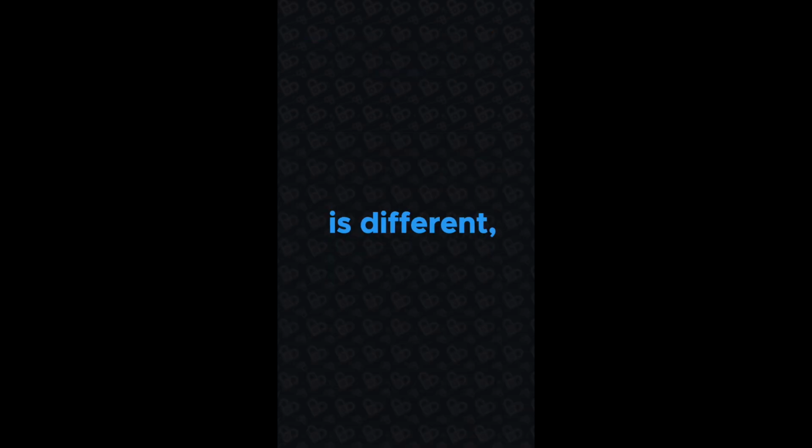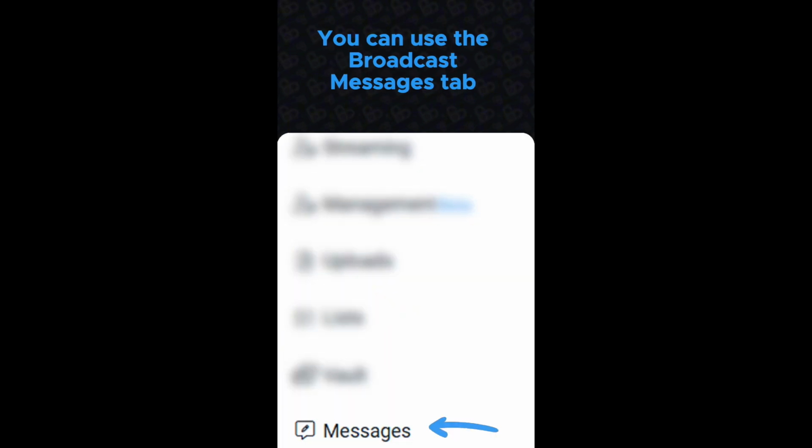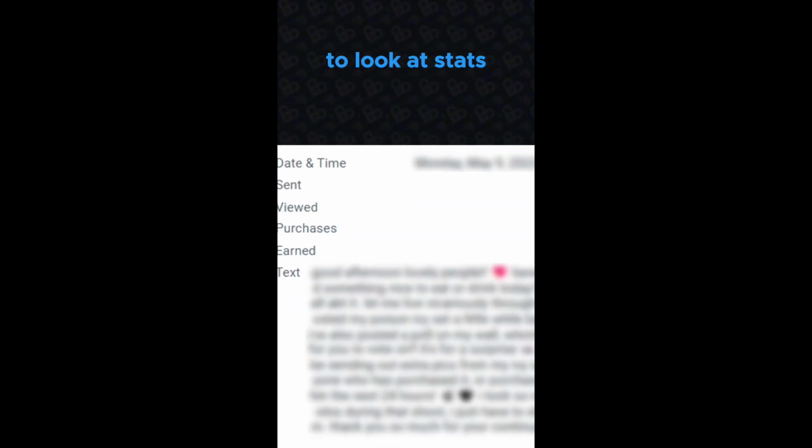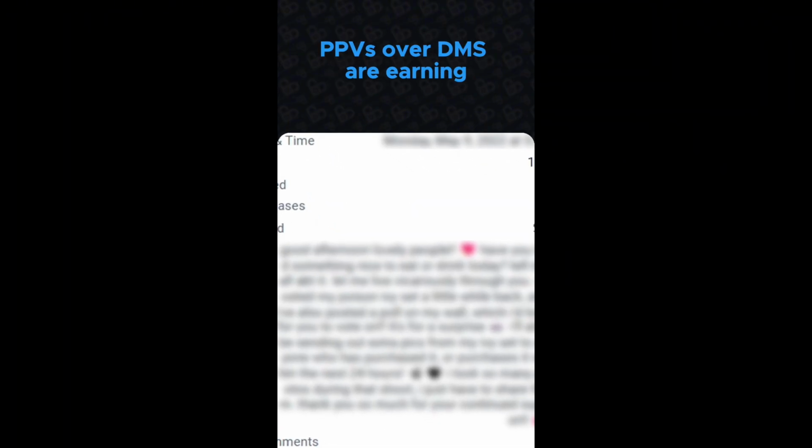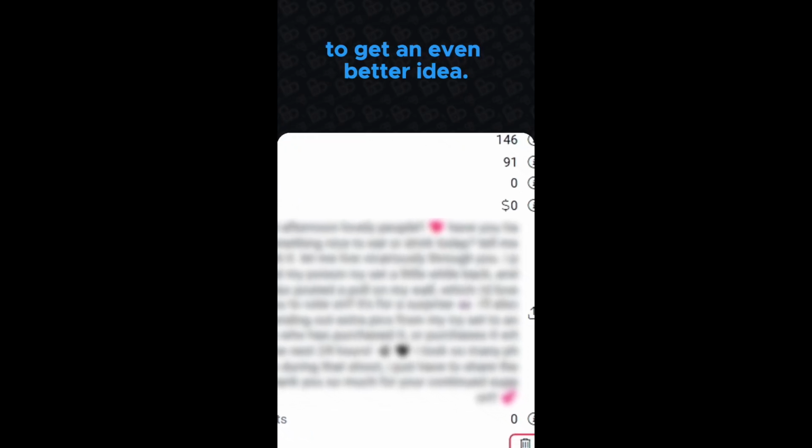Everyone's community is different, so when it comes to how you can best use mass messaging to connect with yours, you and them are going to know better than we are. You can use the Broadcast Messages tab to look at stats like open rates and how much money PPVs over DMs are earning to get an even better idea. With that in mind, here's some general tips that might work for you.